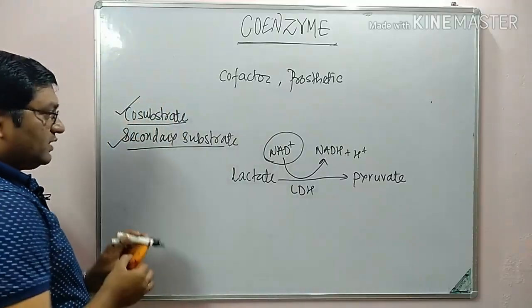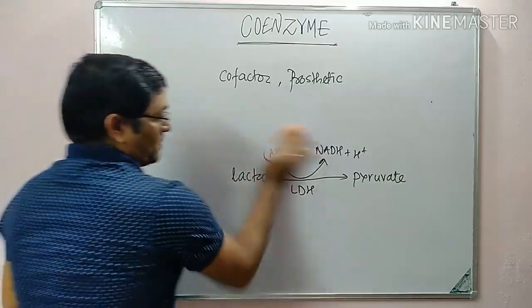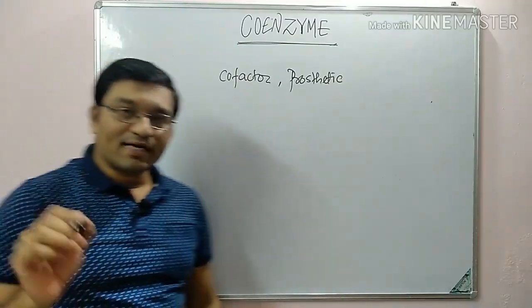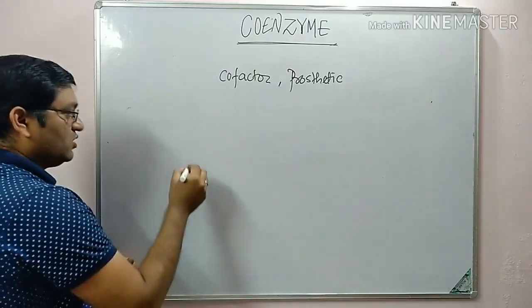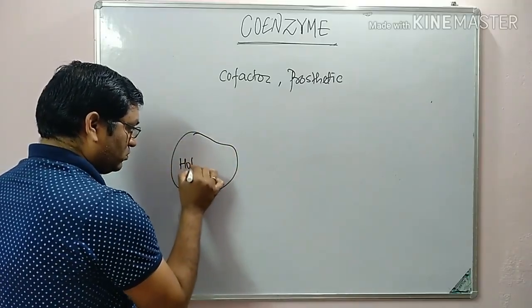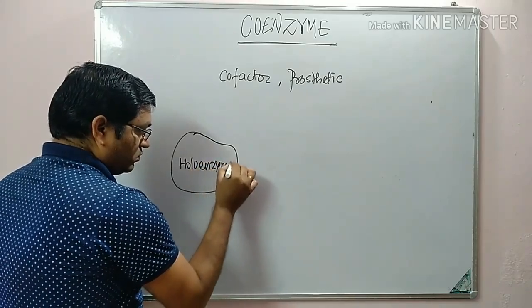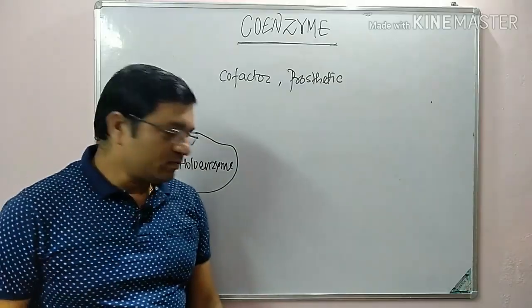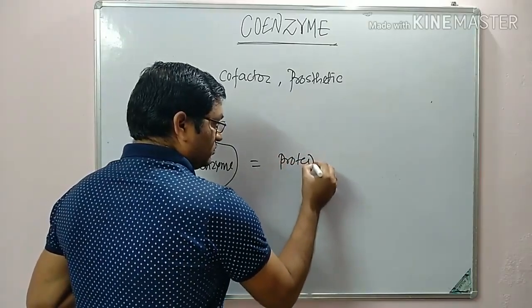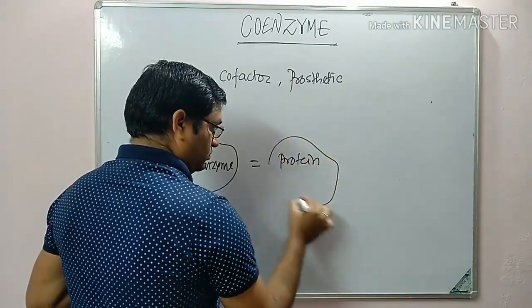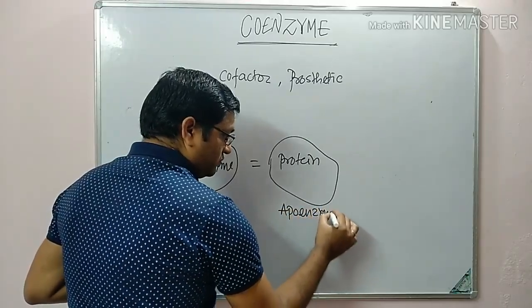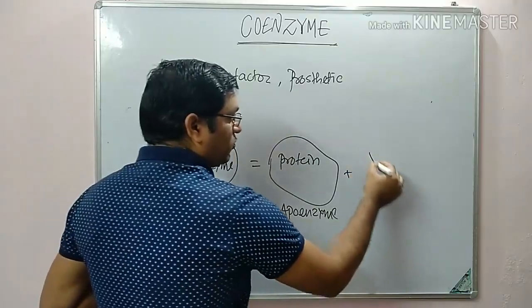Now coming to these terminologies, the functional part of an enzyme is known as holoenzyme. Suppose this is a holoenzyme. It is a functional part of an enzyme. It is made up of the protein part, that is known as apoenzyme, plus the non-protein part.